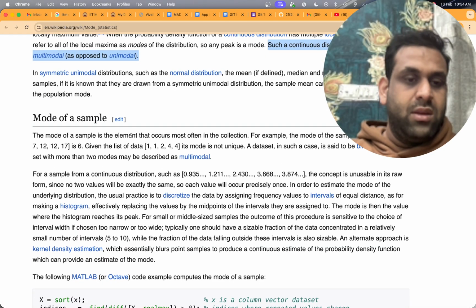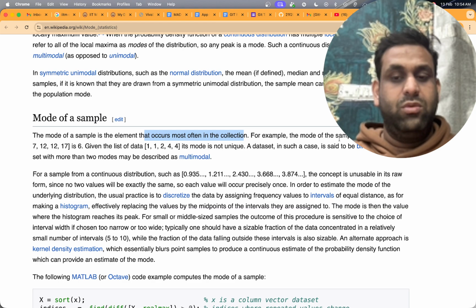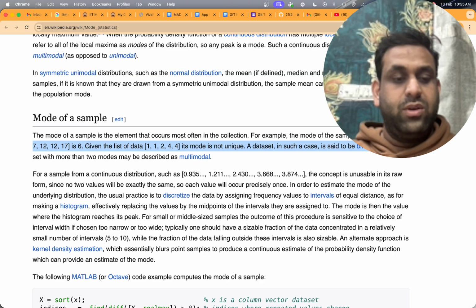The mode of a sample is the element that occurs most often in the collection. For example, the mode of the sample 1, 3, 6, 6, 6, 7, 7, 12, 12, 17 is 6, because 6 occurs 4 times. For a list like 1, 1, 2, 2, the mode is not unique.